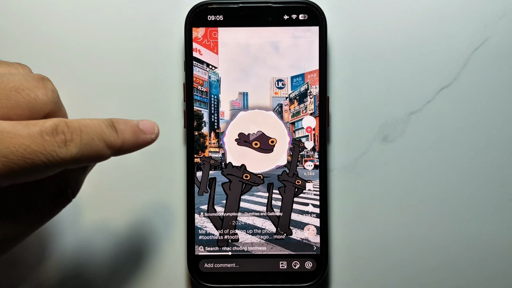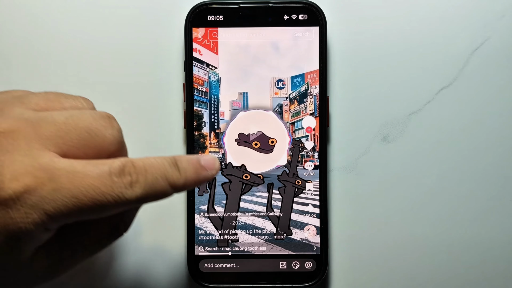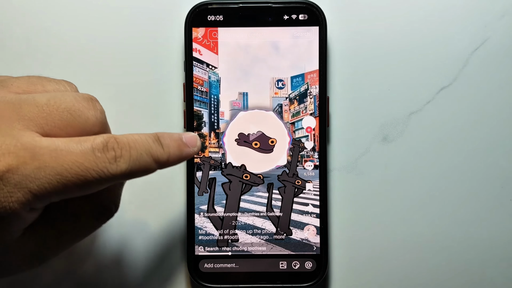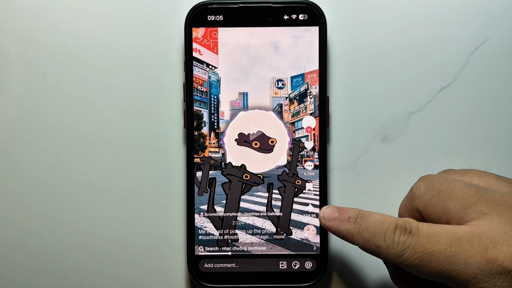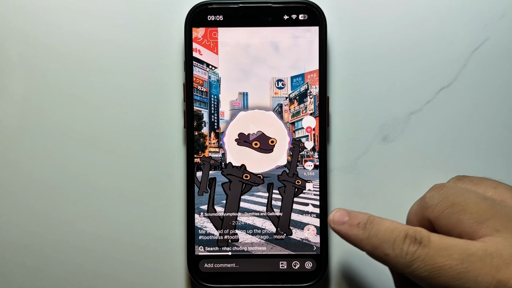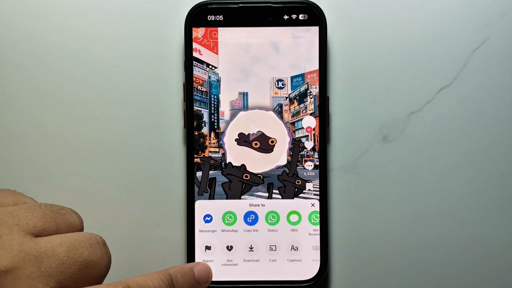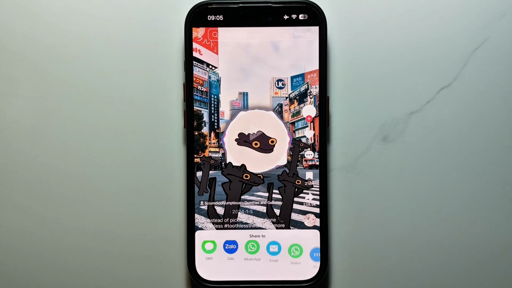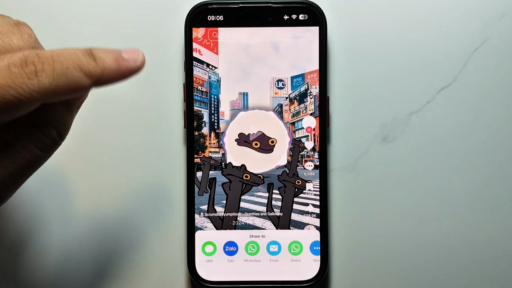I'll install the music on TikTok now. Make my iPhone ringtone. For this step, click the arrow here. Then you click on Download. So I downloaded the TikTok video here.